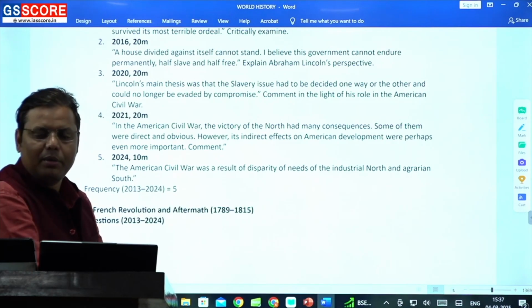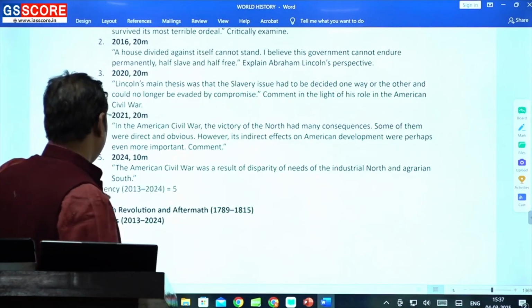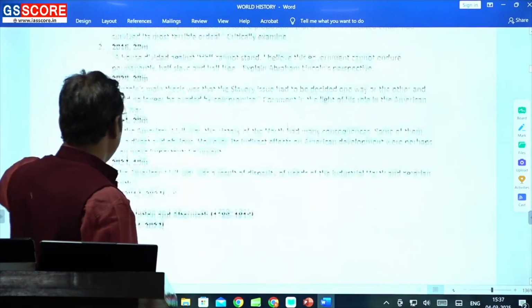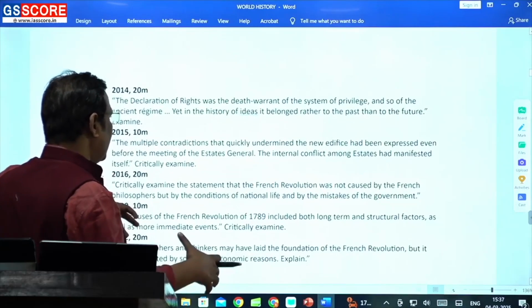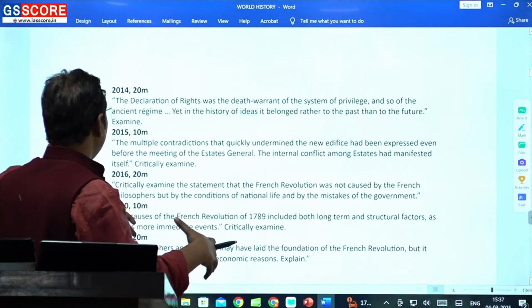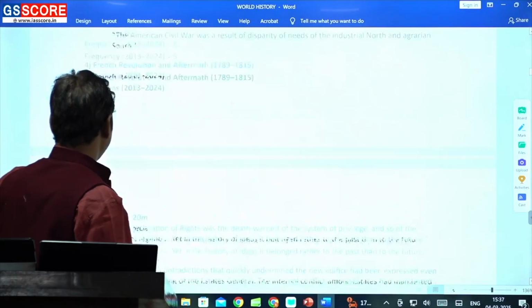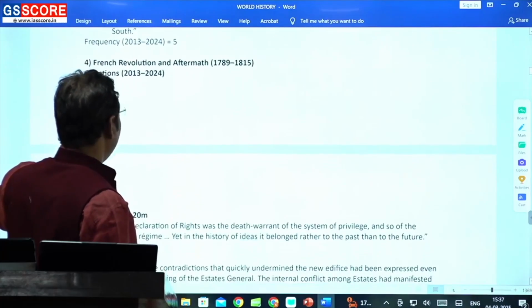So that can help you to somehow decode this particular part in a better way. So what I can say, yes, you need to be very careful here. And as I always used to say, always understand things with a holistic approach, right? Okay, then it comes to the French Revolution.